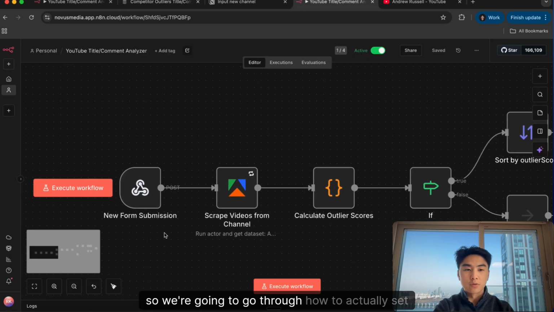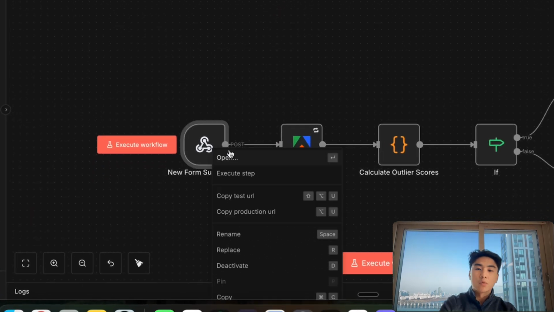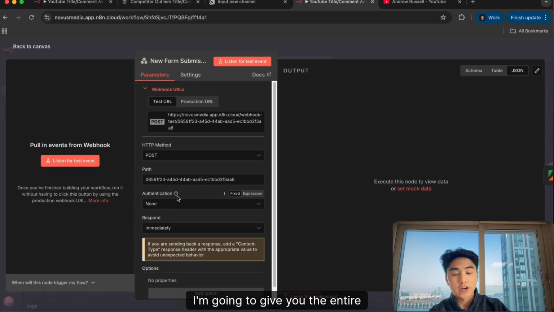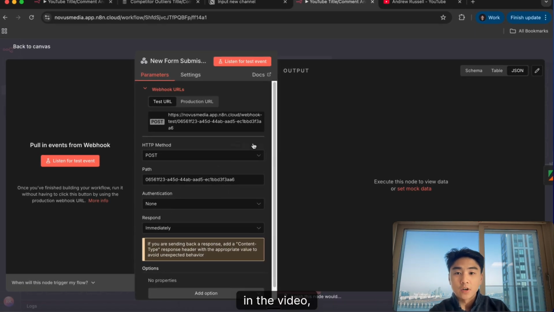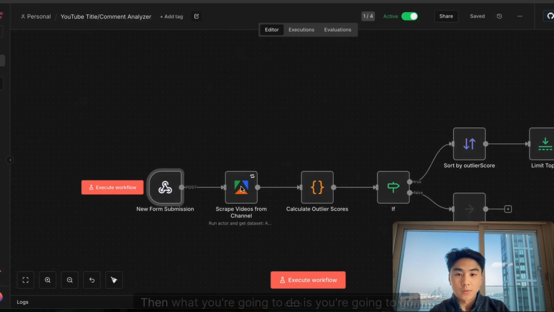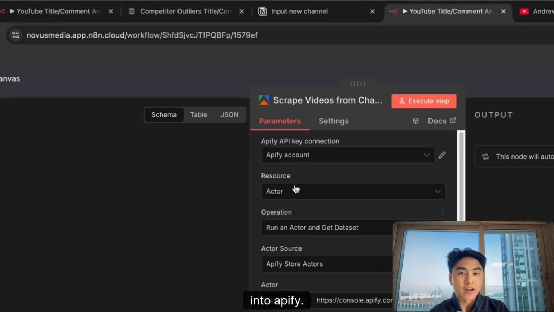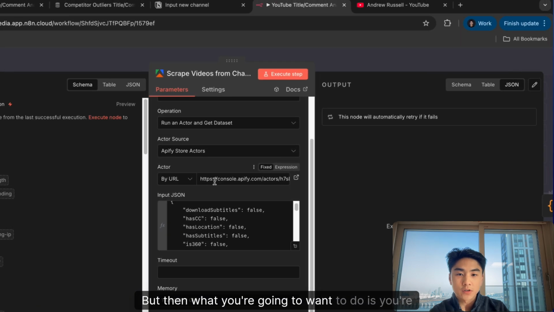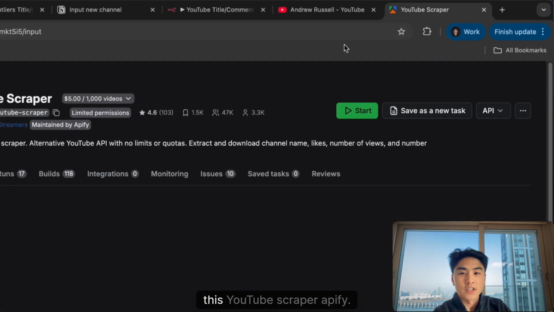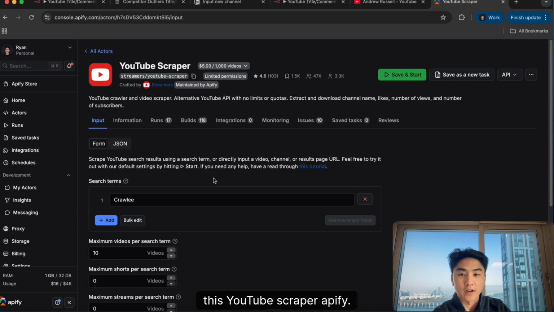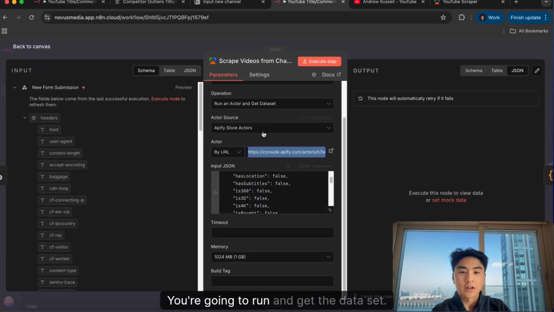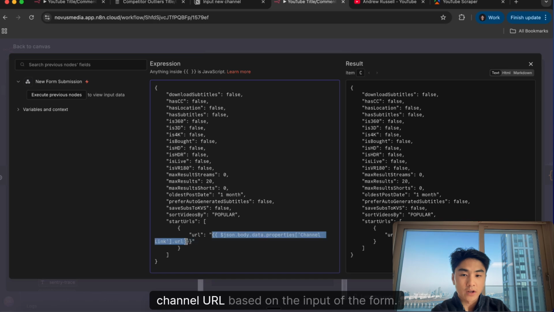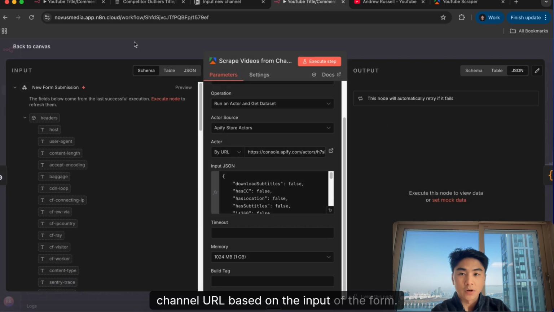Okay, so we're going to go through how to actually set this up. What you're going to want to do is create a webhook. I'm going to give you the entire JSON in the video, but you want to set up a POST webhook. Then you're going to go into Apify. If you don't have an Apify account, get one. It's free for a little bit. Then you're going to want to use this YouTube scraper Apify. The link is going to be in there. You're going to run and get the data set. What you want to make sure is that you put the channel URL based on the input of the form.